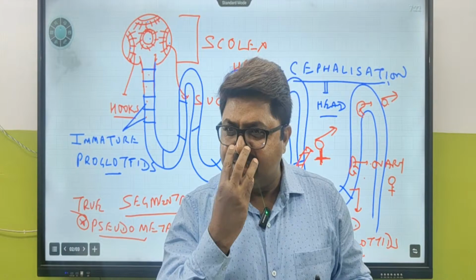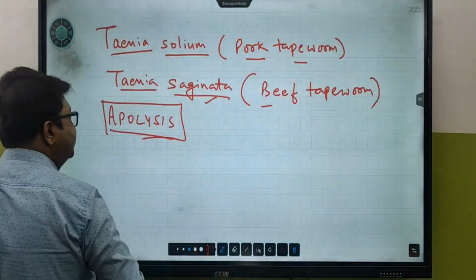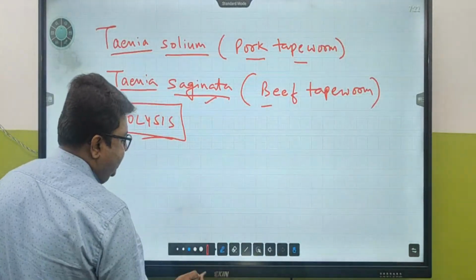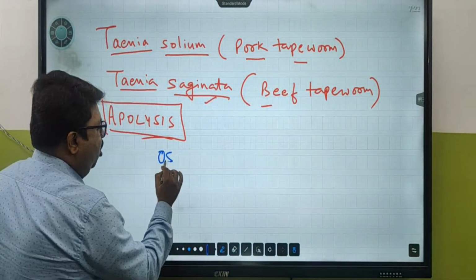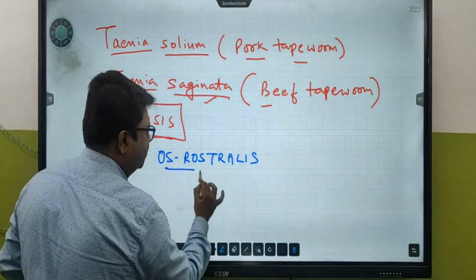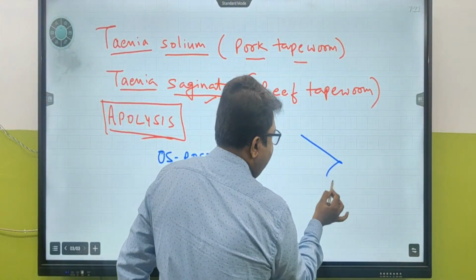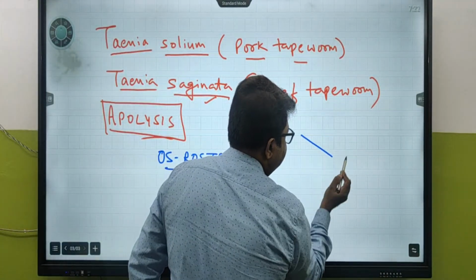And we call this snout os rostralis. Not required right now, but just get this idea. This is the snout in the pig.